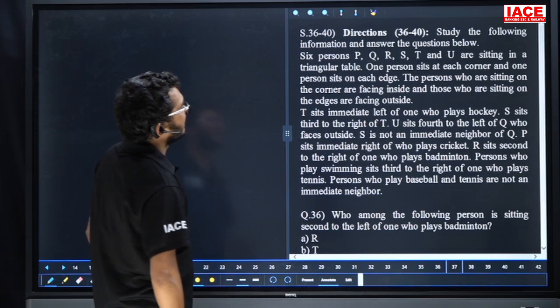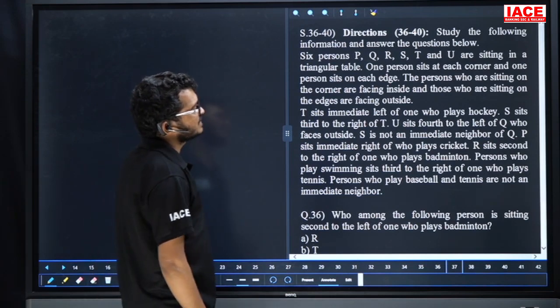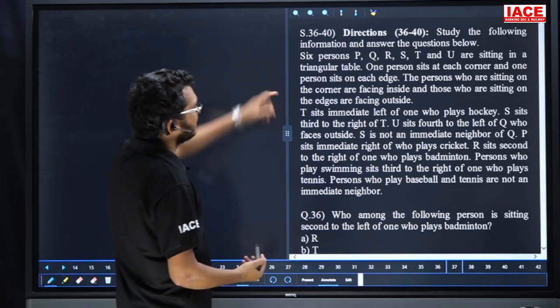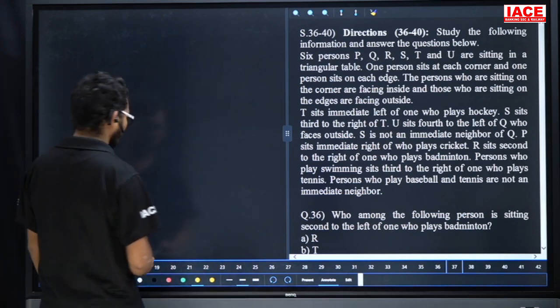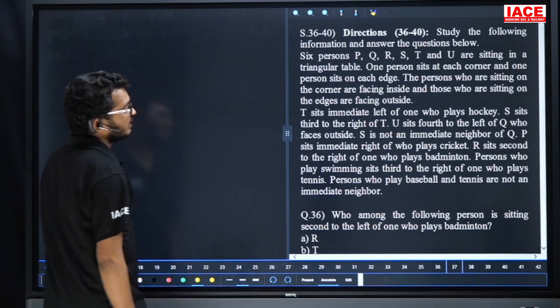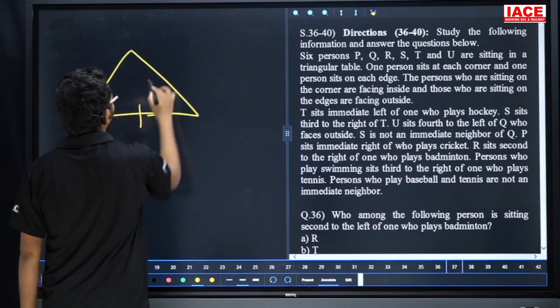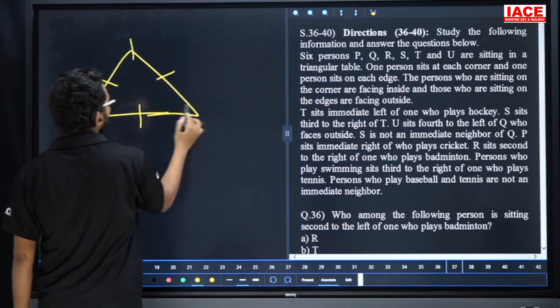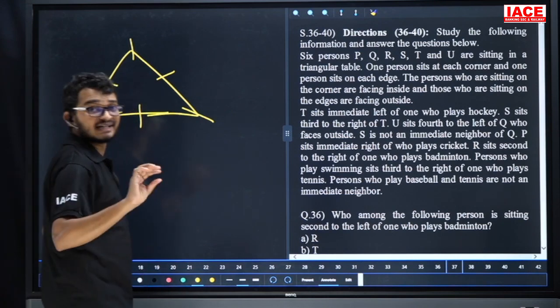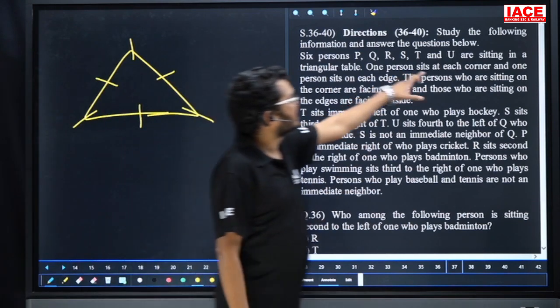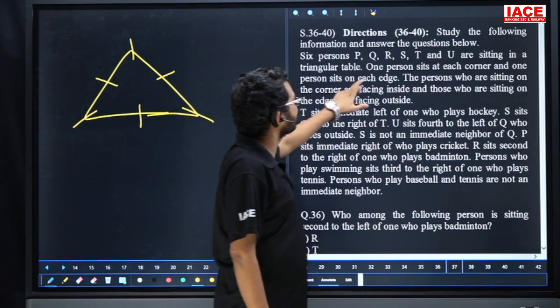Question number 36 to 40. See here, 6 persons P, Q, R, S, T and U are sitting at a triangular table. One person is sitting at each corner, and one is sitting at the edges. Friends, in total we have 6 members. See here, we have corners and we have the middle. One person sits at each corner and one person sits at the middle of the edges.